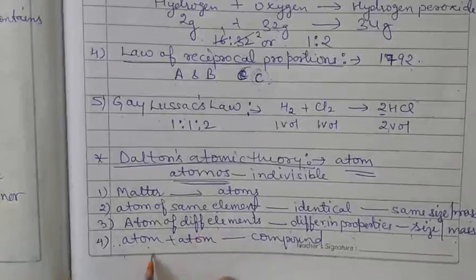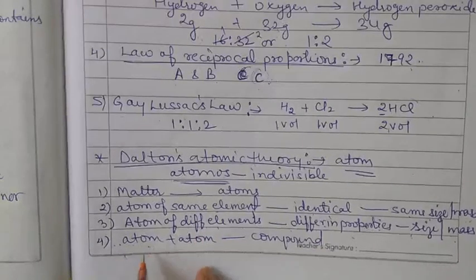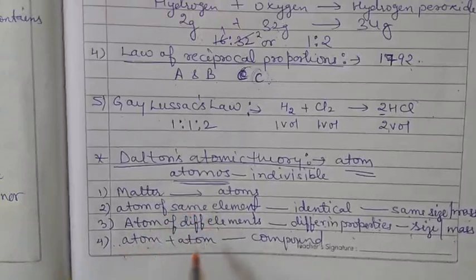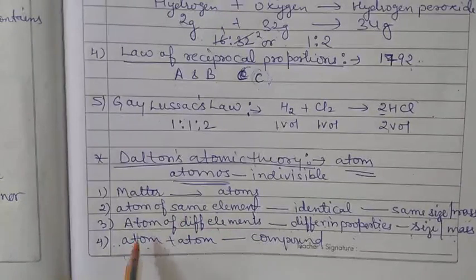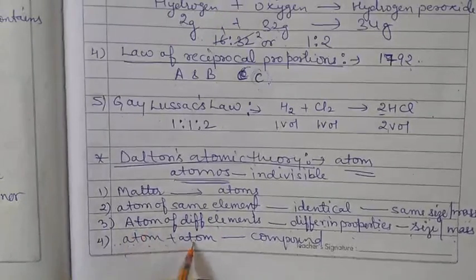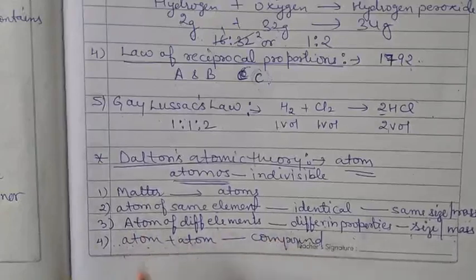The third failure is it failed to explain the nature of the force that binds atoms together in a molecule. He said that when atoms combine with each other, they form a molecule. So what is the force behind them?